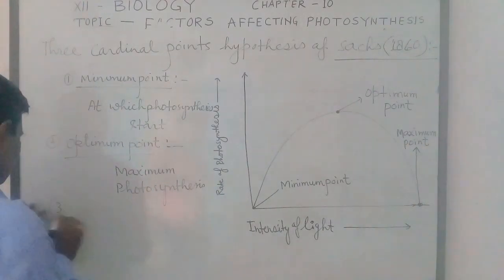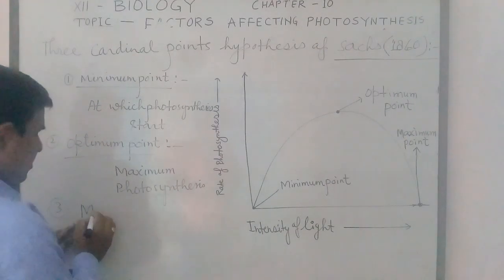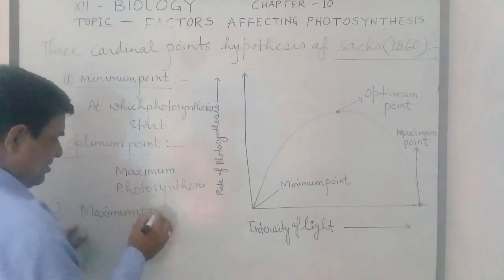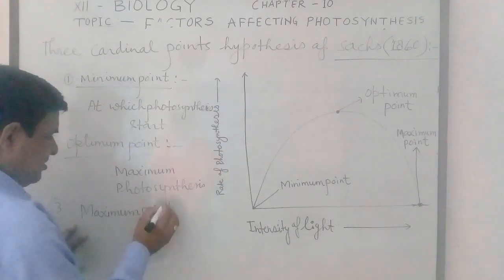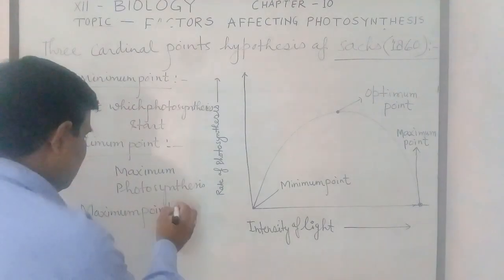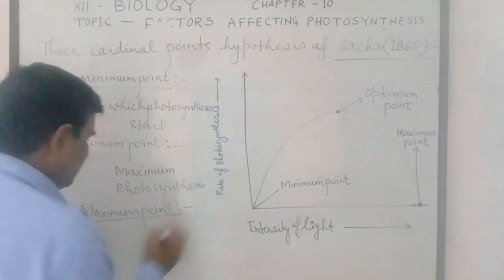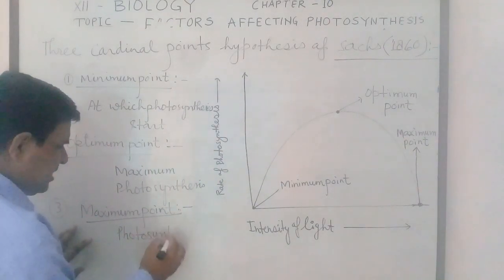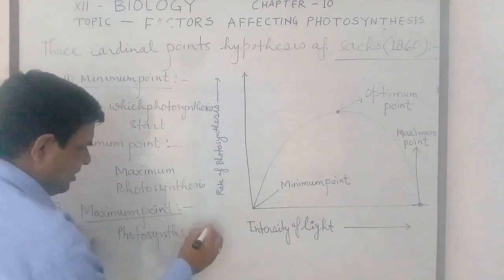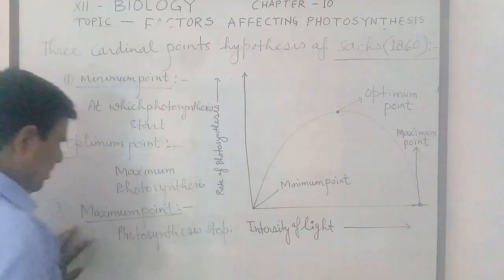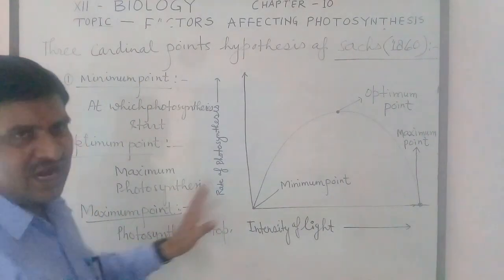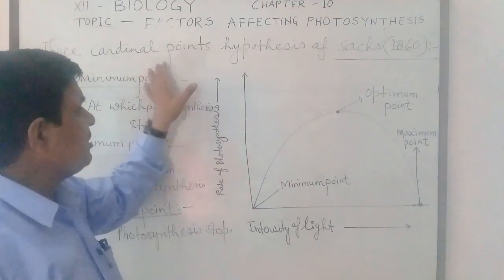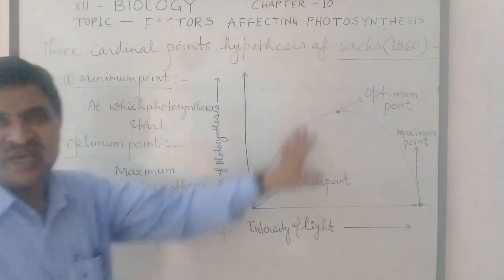And third one, that is the maximum point. Maximum point means when photosynthesis stops, then this is called as maximum point. So these are the small view about the cardinal points hypothesis of Sachs. Okay.